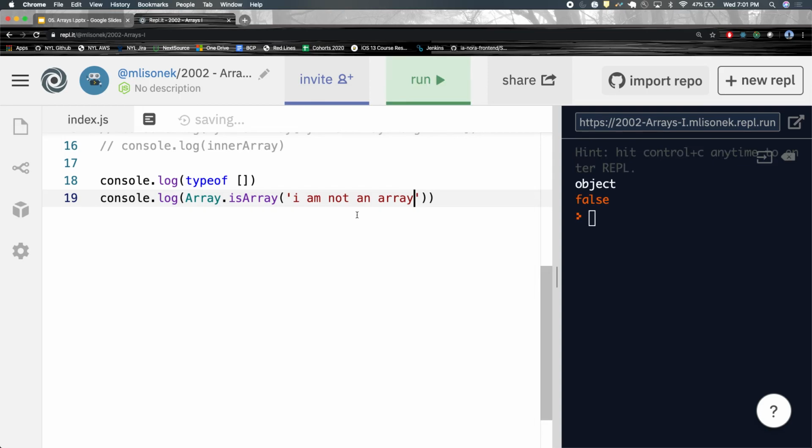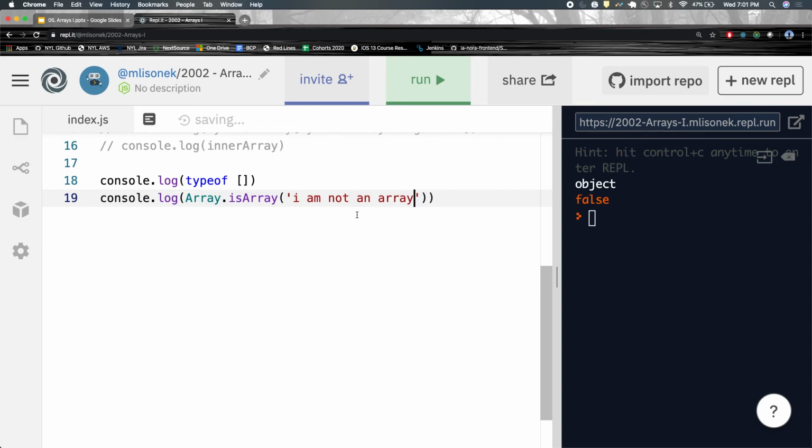Easy, right? This is how you can tell. Let's say somebody is passing something into your function, and you want to do one thing if it's a string or a number, but if it's an array, you want to do something completely else. But then, if you have an object, you want to do a third thing. So how can you tell apart the object versus the array? Array.isArray is the only way.